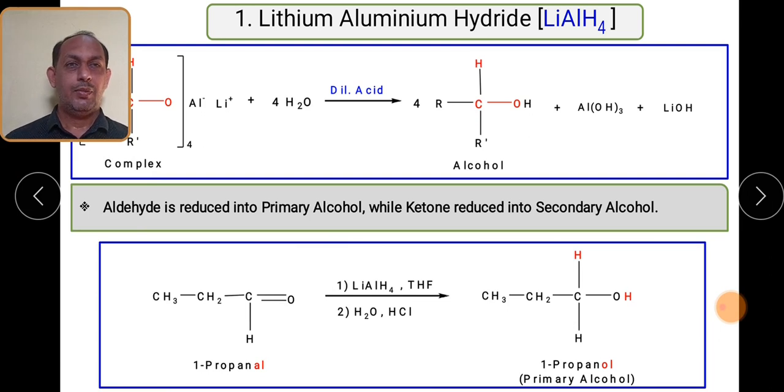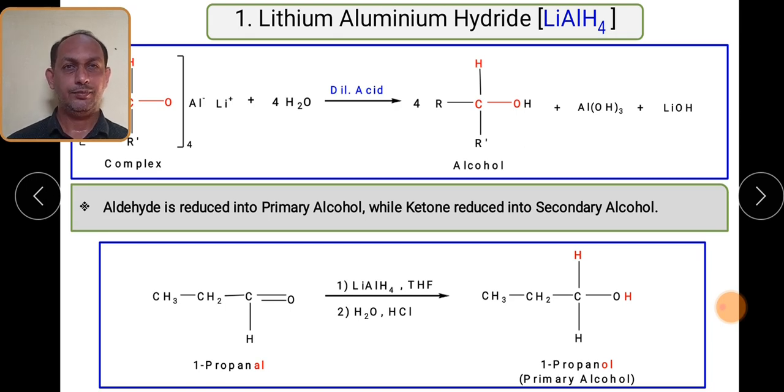Let us see the examples now. We have taken propanal, that is CH3CH2CHO, with lithium aluminum hydride in THF, then H2O. When we see the examples, we are going to write directly the starting compound and product. We are not going to write the intermediate step we saw in the mechanism, that is the two-step reaction. We write it in one step only.